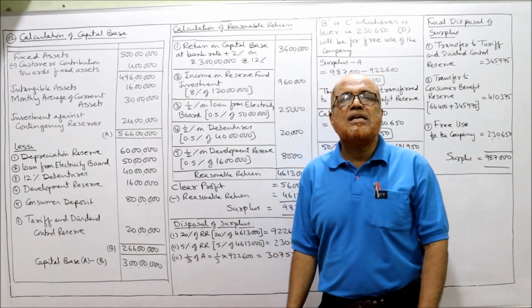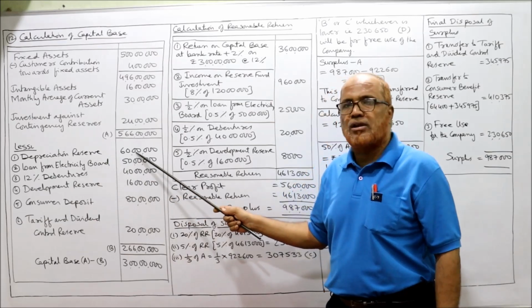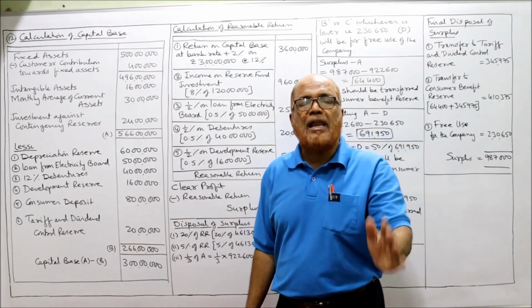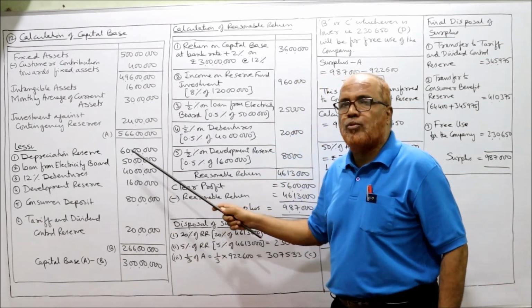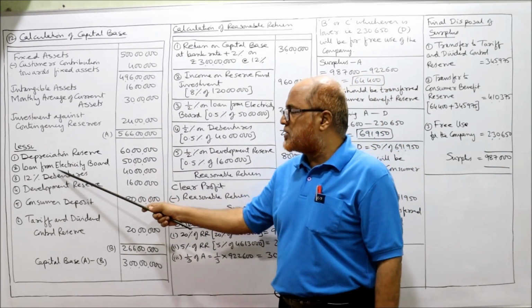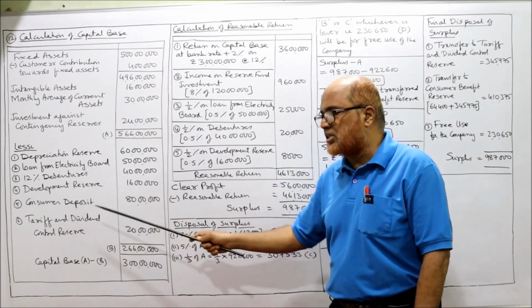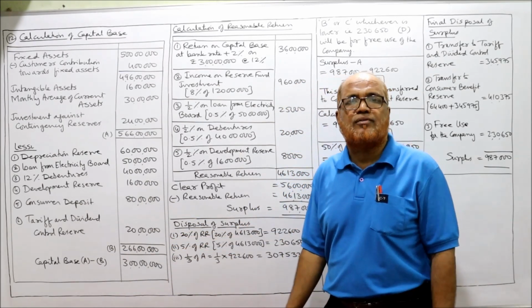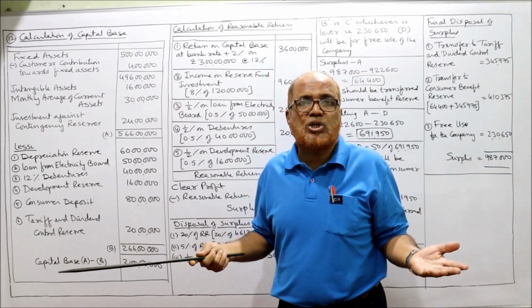First, depreciation on fixed asset. Every problem we are having depreciation reserve. Second, loan from electricity board. Definitely every problem we are having loan from electricity board. Third, debentures. 12% debentures, 40 lakh. Development reserve, consumers deposit, tariff and dividend control reserve. So you can see almost every problem we have seen the same points, no change at all.